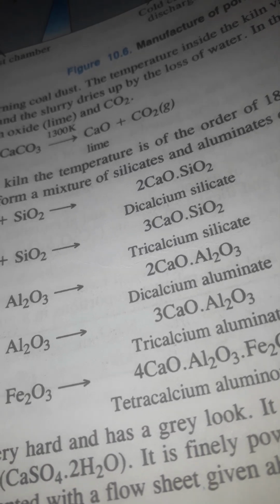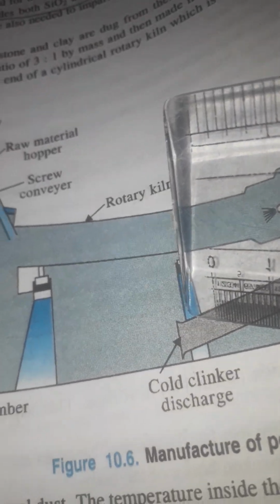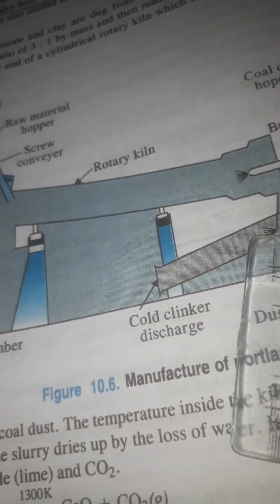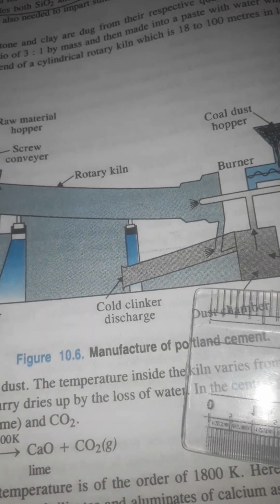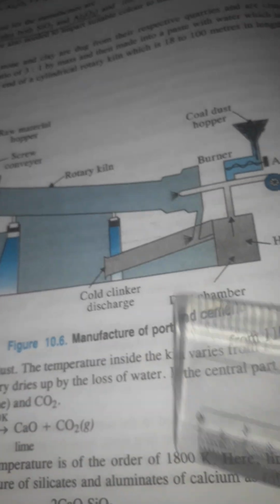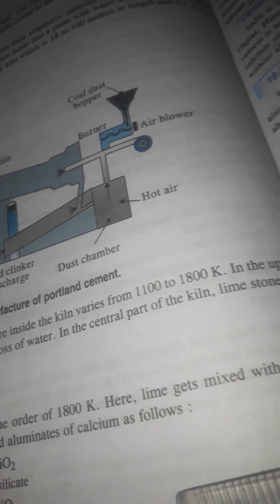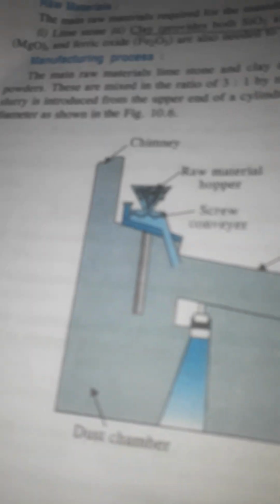It is cooled and mixed with 2 to 3% by mass of calcium sulfate, CaSO4·2H2O, gypsum. It is finely powdered and the mass obtained is known as Portland cement.